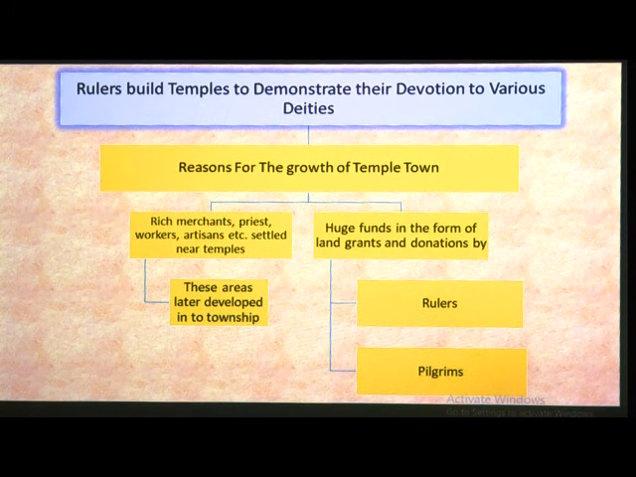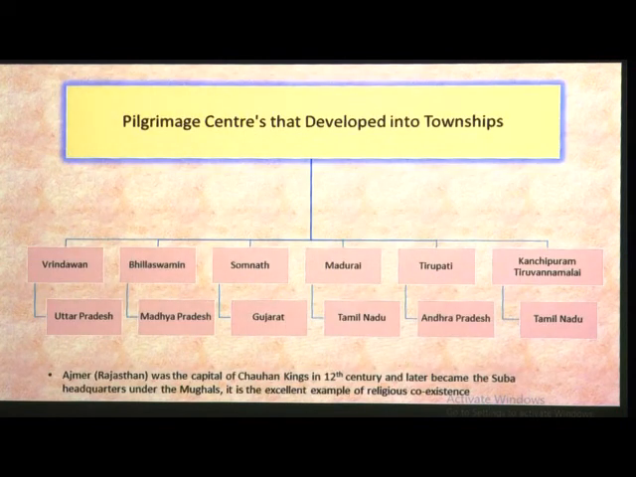Now, huge funds in the form of land grants and donations. So, these temple authorities were getting the land grants as well as donations, which were donated by rulers as well as pilgrims, those who come to visit and worship God, the devotees. So, there the donations are given.